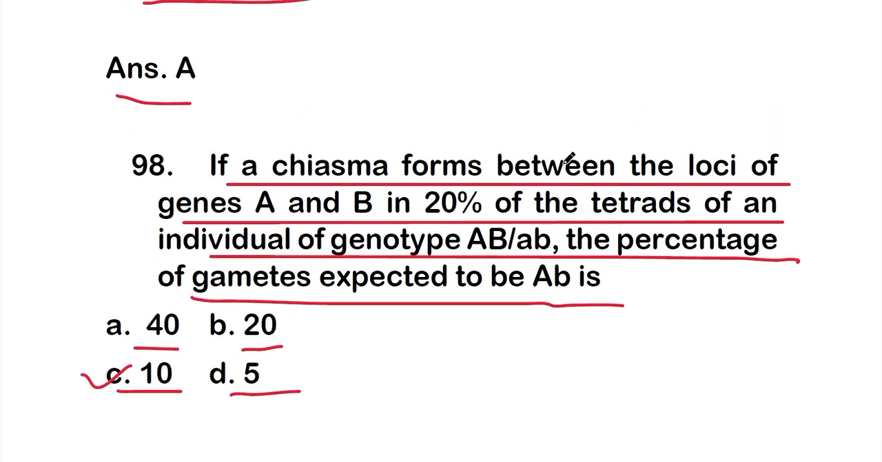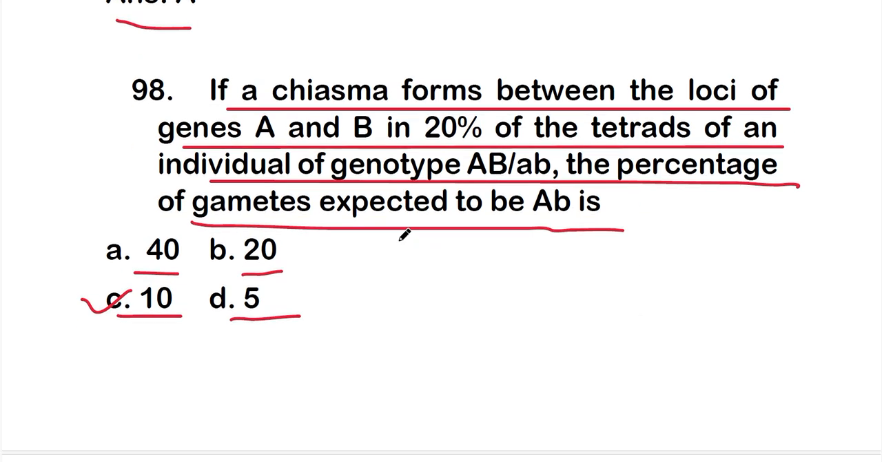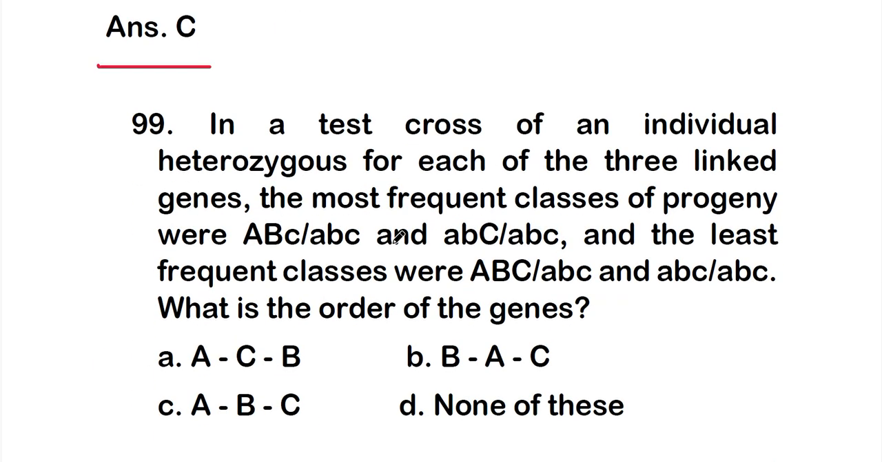So if a chiasma forms between the loci of gene A and B in 20% of the tetrads of an individual of genotype capital A, capital B, small b, the percentage of gamete expected to be capital A, small b is 10%. Okay. So the next one is question number 99.